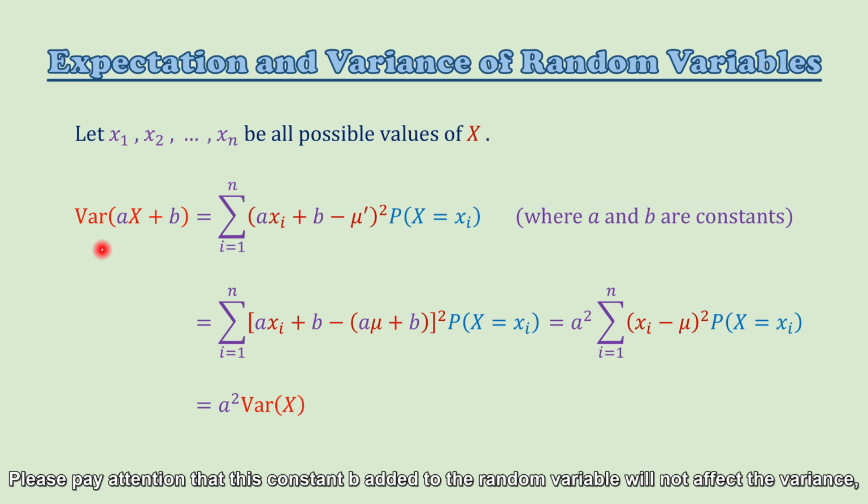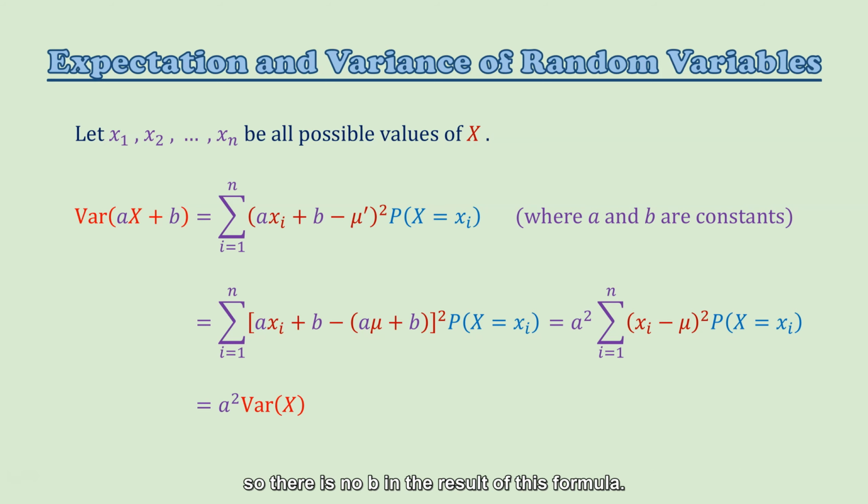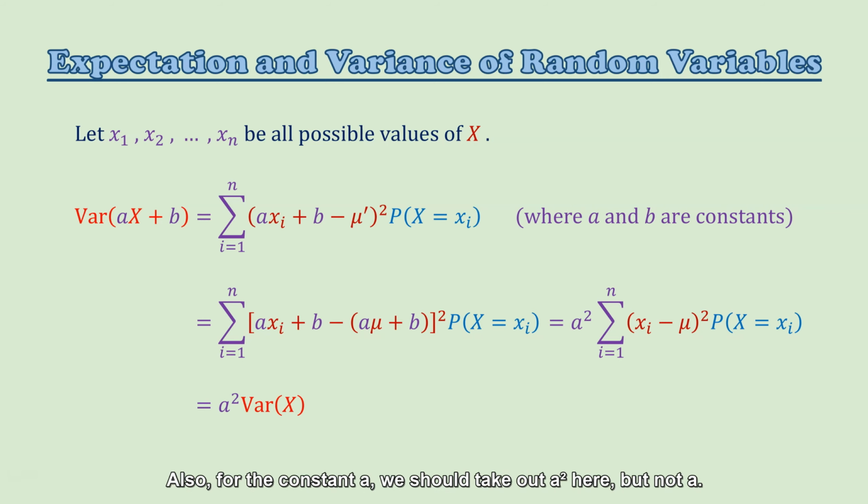Please pay attention that this constant b added to the random variable will not affect the variance, so there is no b in the result of this formula. Also, for the constant a, we should take out a squared here, but not a. So this is how we can calculate the variance of ax plus b from the variance of x without going through the summation process again.